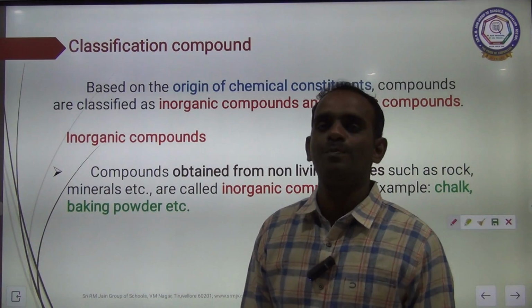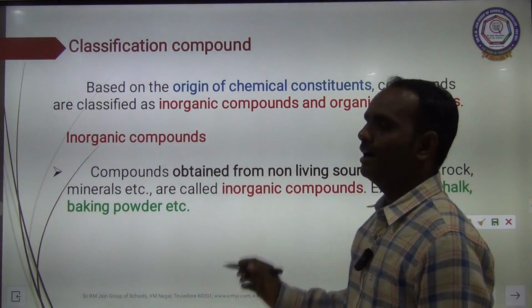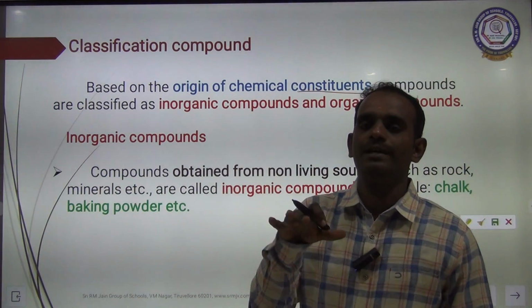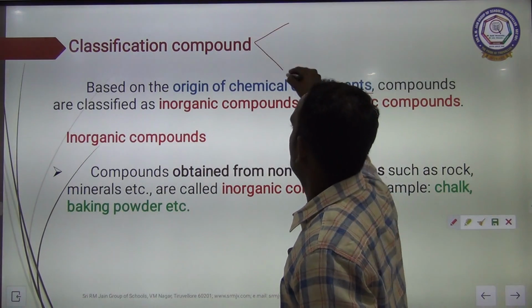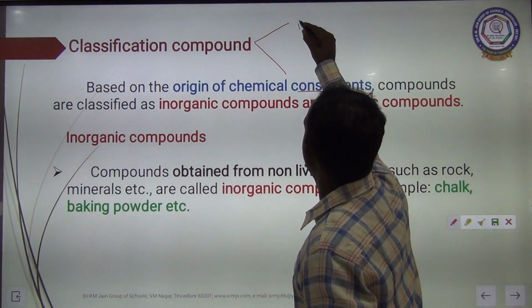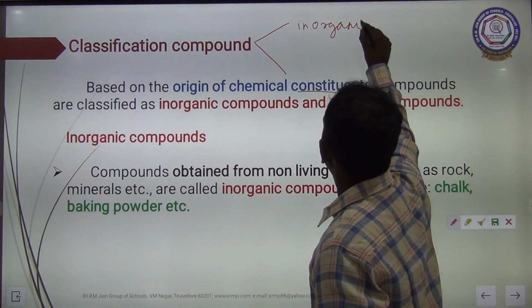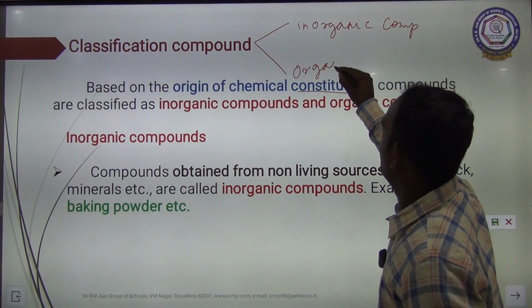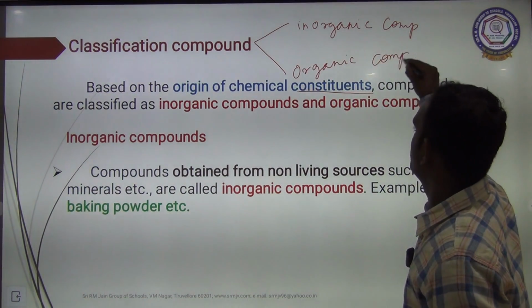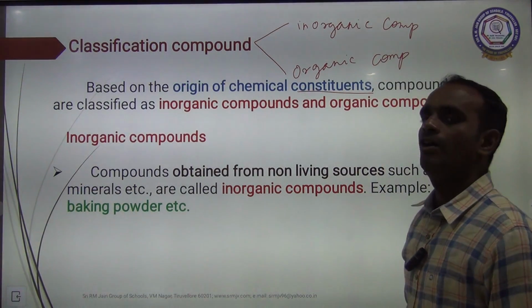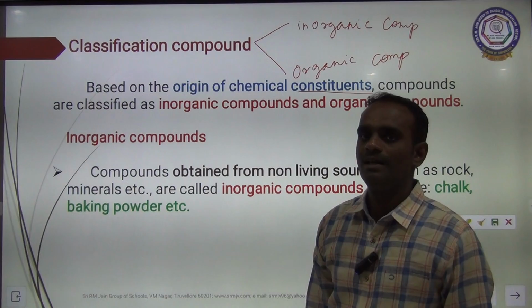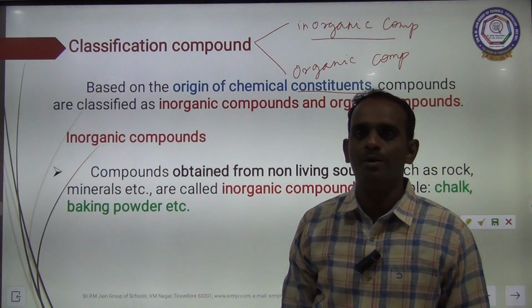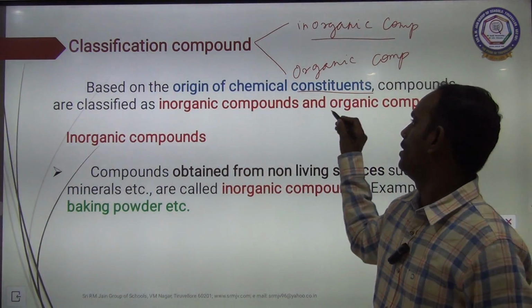Then classification of compounds. Based on the origin of chemical constituents, compounds are broadly classified into two types. One is inorganic compounds. Second one is organic compounds. Clear, children? Based on the origin of chemical constituents, the compounds are broadly classified into two. One is called inorganic compounds, another one is called organic compounds.